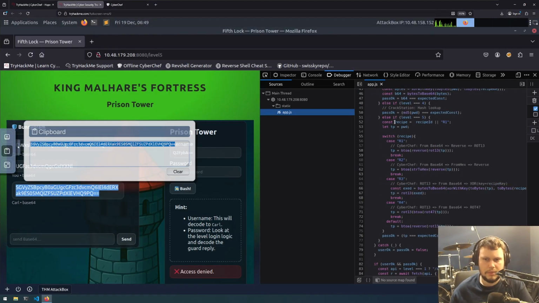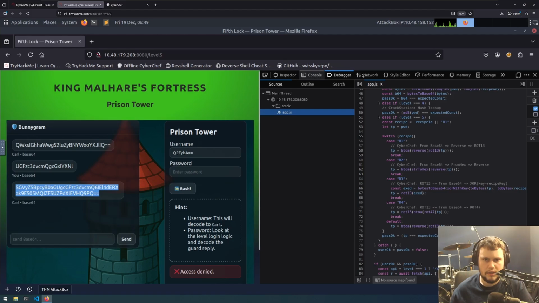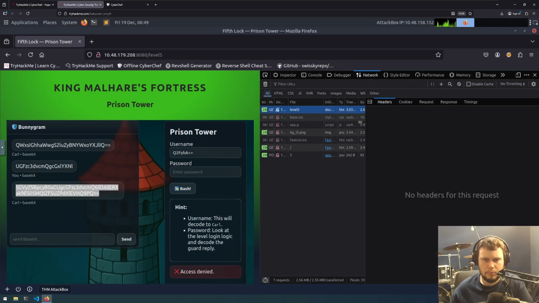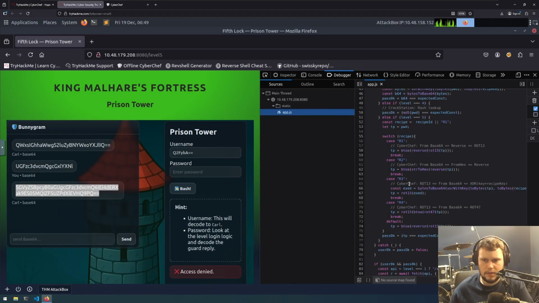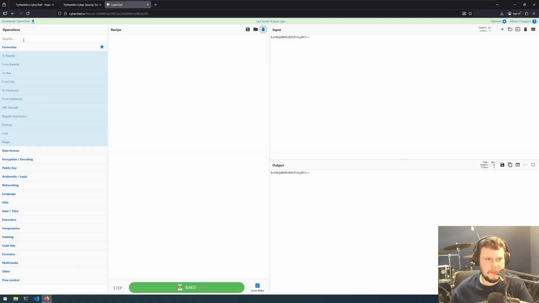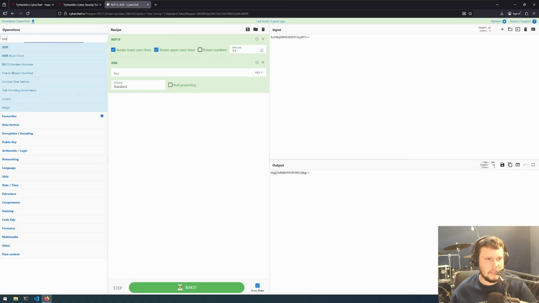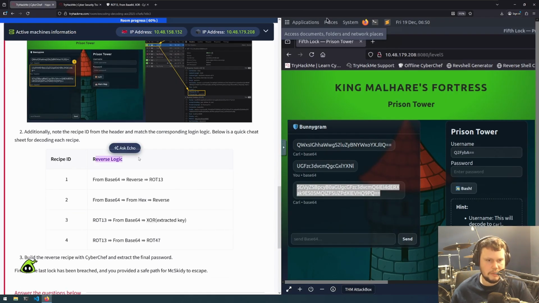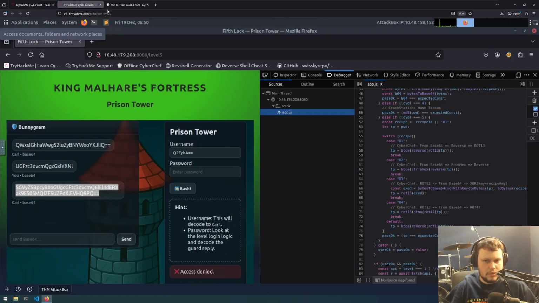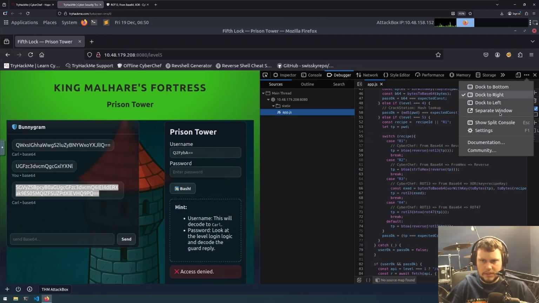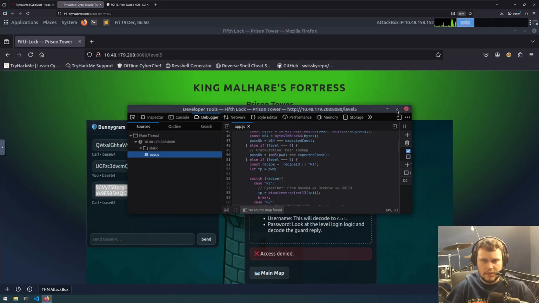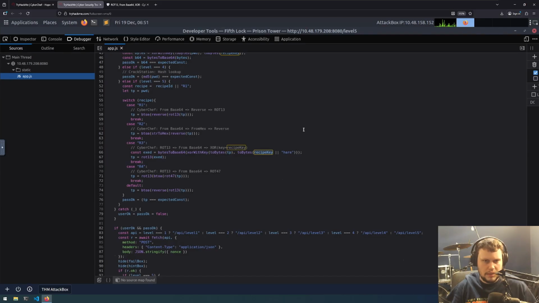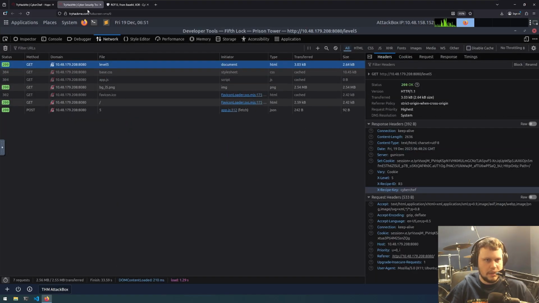Okay, so const recipe ID of R1. In the network, do we have something which specifies which rule? Okay, we've got R3. R3 is rotate 13, XOR with key, although actually no, it was base64 up here. Let's take a look at what it's saying. First logic: I need an extracted key for the XOR. Where does that come from? Let's create a separate window so I can expand it. So R3, what is the recipe key? I don't remember seeing you in the network. Okay, wait, that's right there. CyberChef. CyberChef doesn't feel right, but let's take a look.